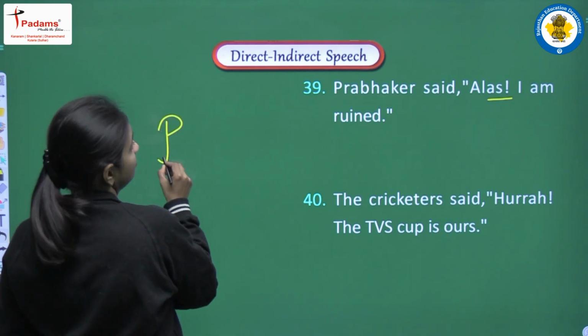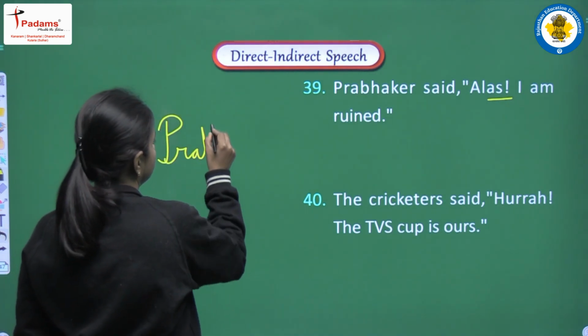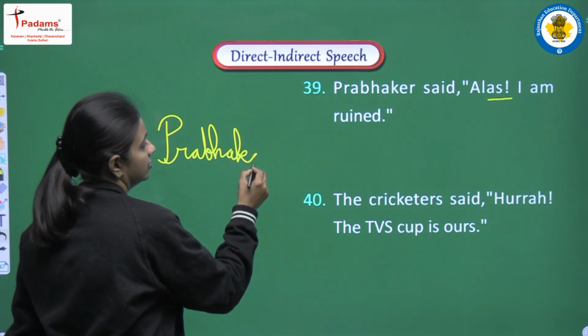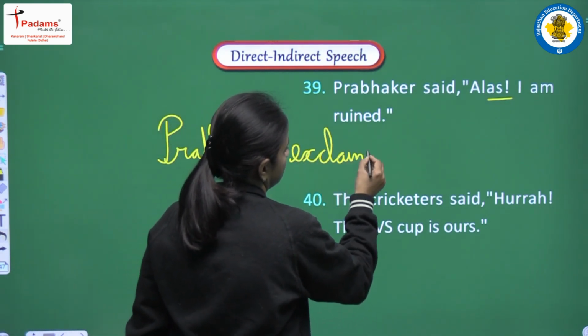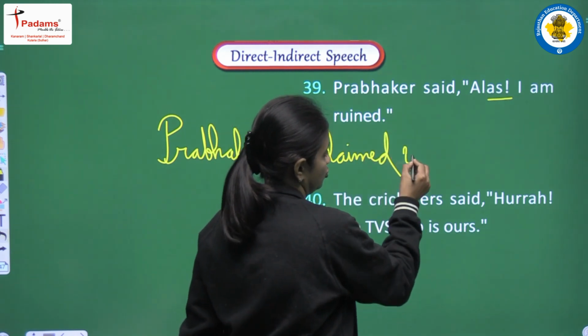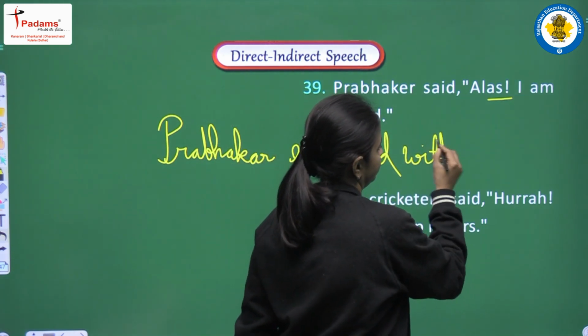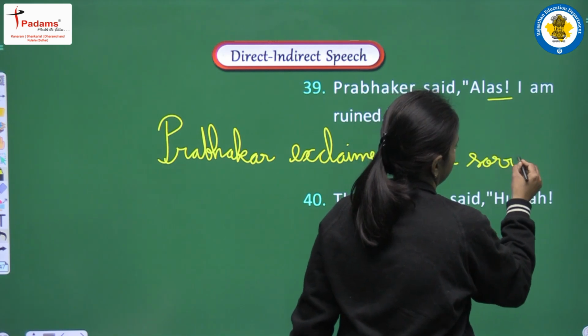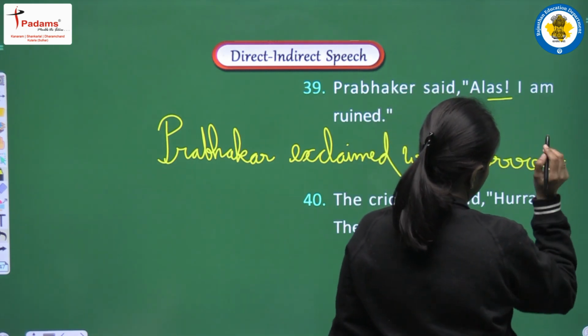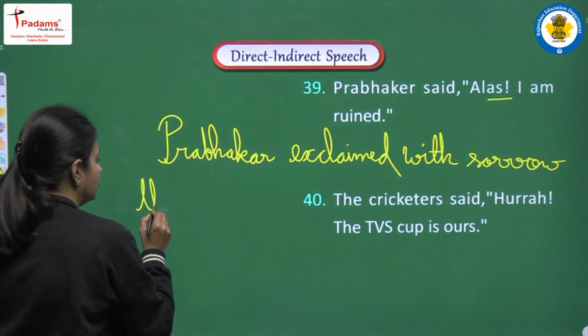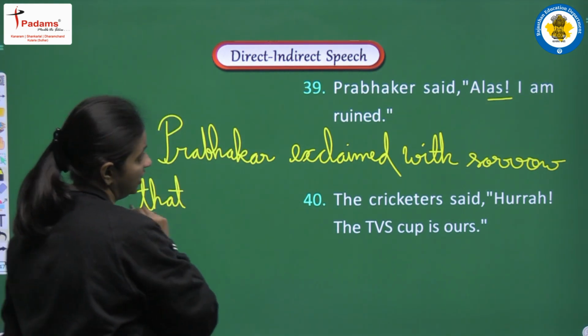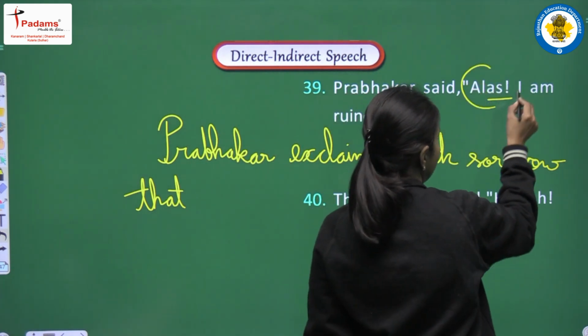So I am writing, we are having Prabhakar exclaimed with sorrow. After that we will need one conjunction. I am writing that. Okay. Alas, this word will be removed.